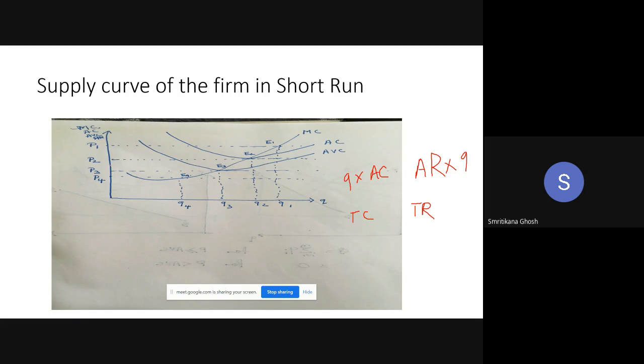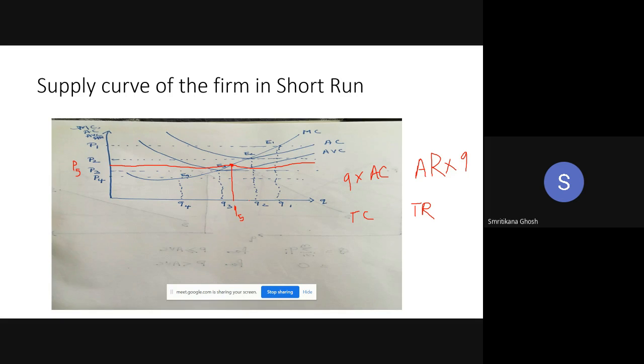say the price is here. Okay, this is your price line. Very uneven, but say the price is P5. Now for P5, what is your equilibrium? We know the equilibrium will be where MR is equal to MC. Look at this point. This is the equilibrium point, MR is equal to MC. From that, you can draw a line like this and say it is Q5. So Q5 is the equilibrium quantity.